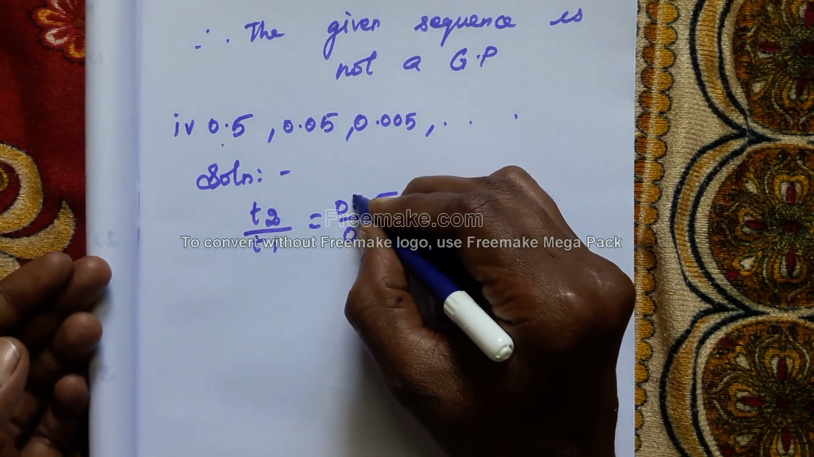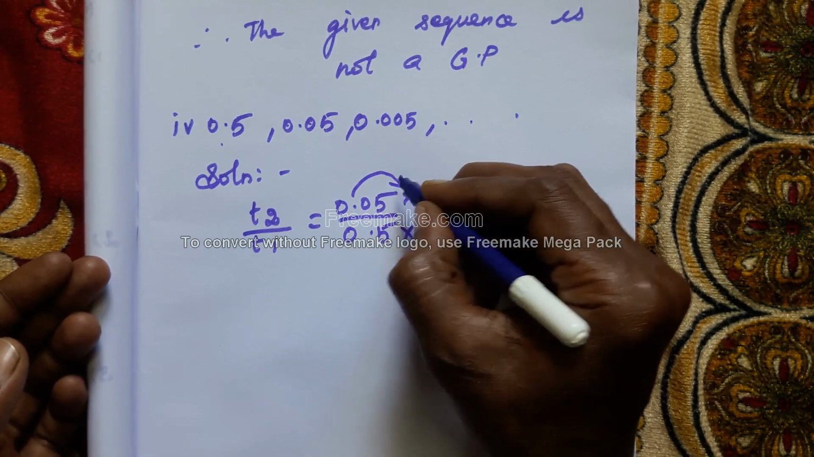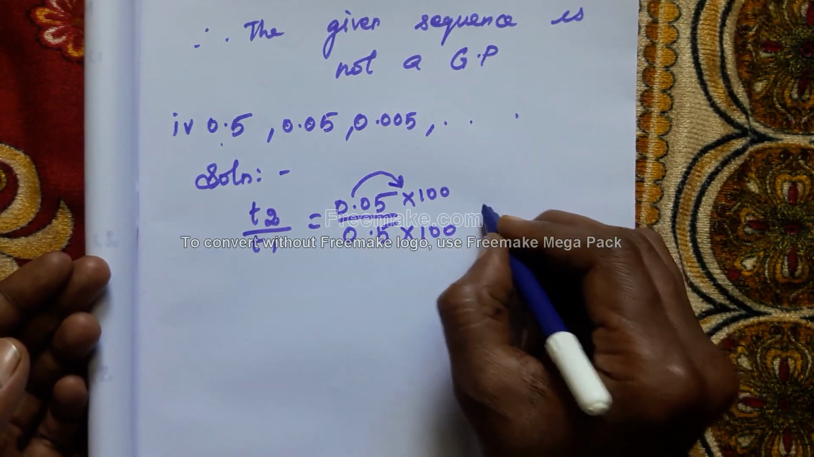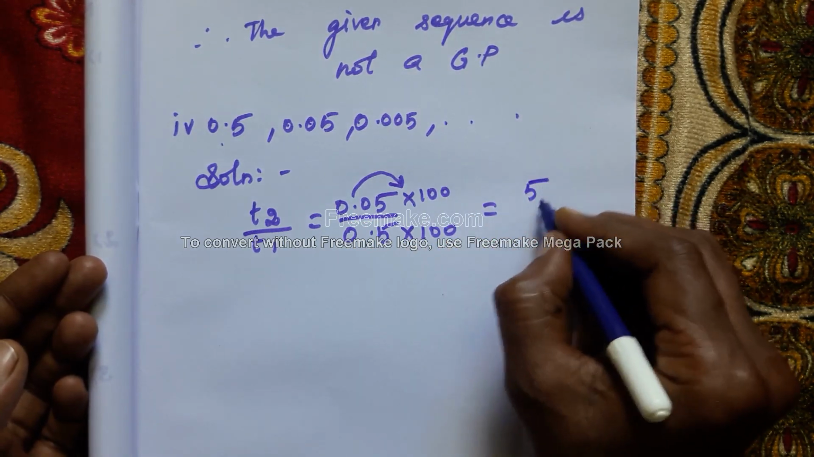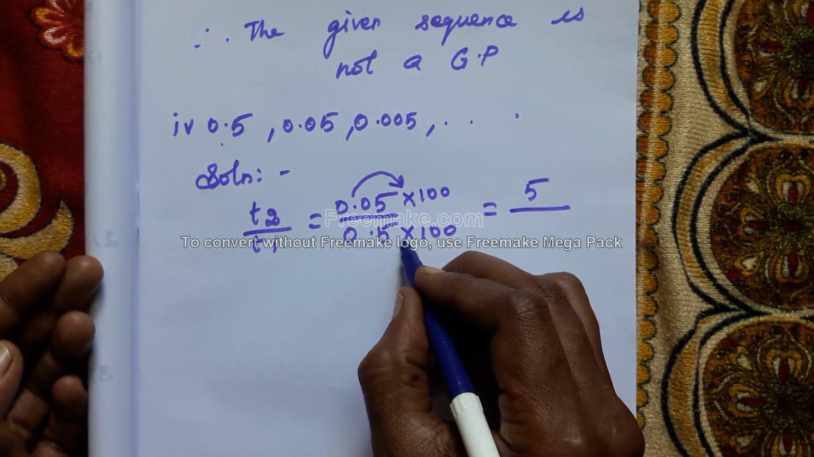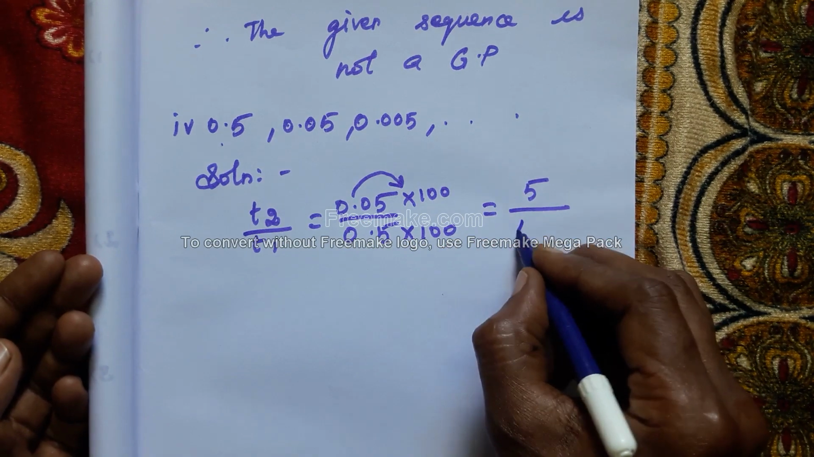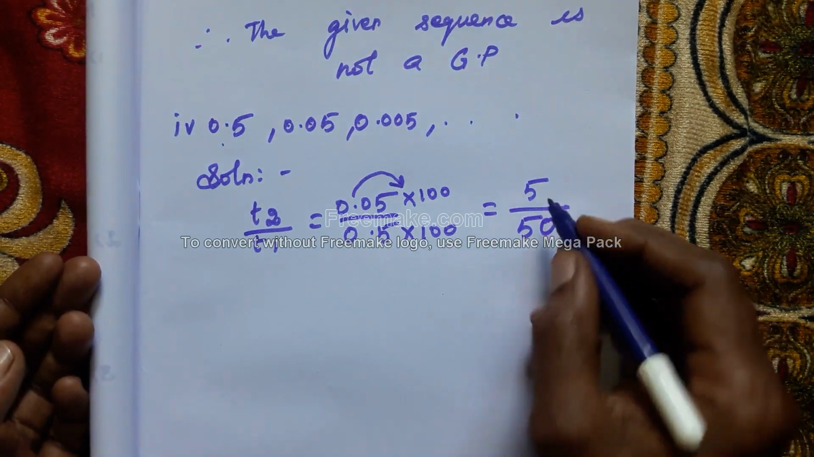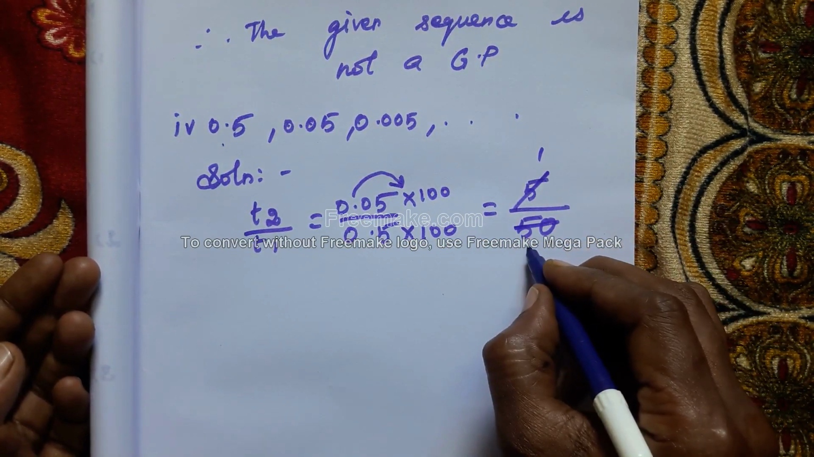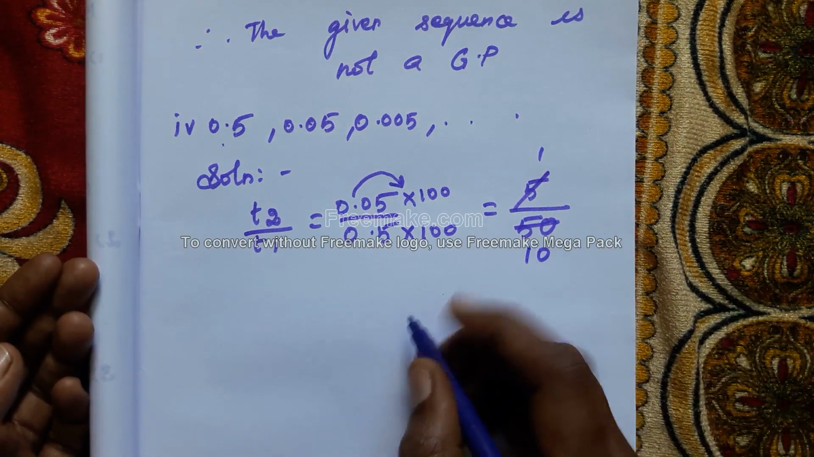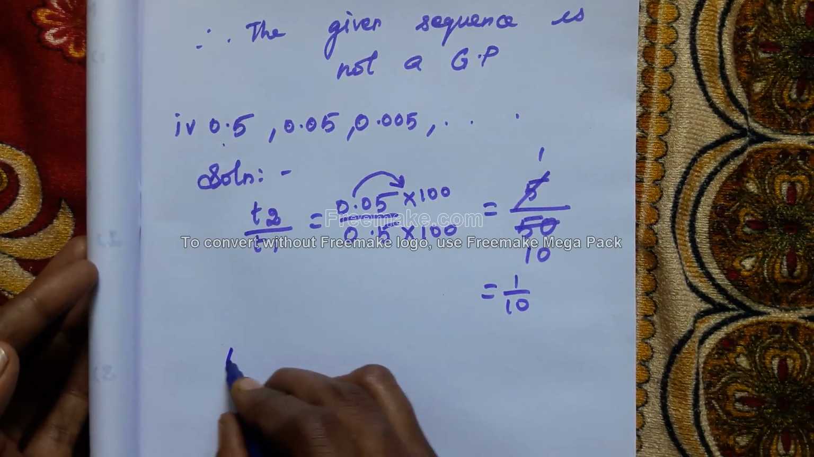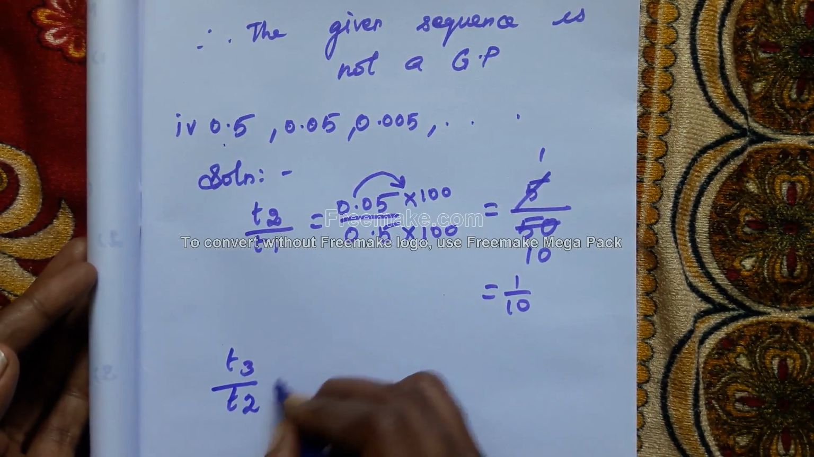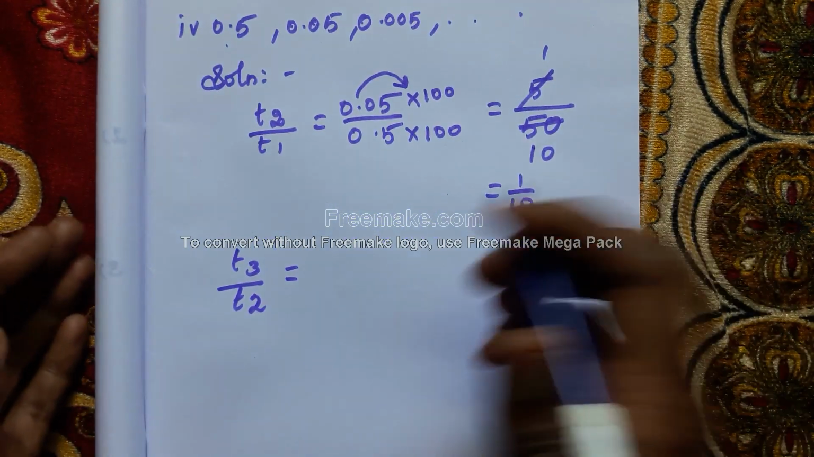Here, when we are multiplying with 100, 2 digits, the decimal point will be moved 2 digits, to which side? Right side. So we will get 5. Here only 1 digit is there, so after the digit 5, we have to put 1 zero. So 1, 5 is 5. Next, here also 1, 5 is 5, 0. So 1 by 10.